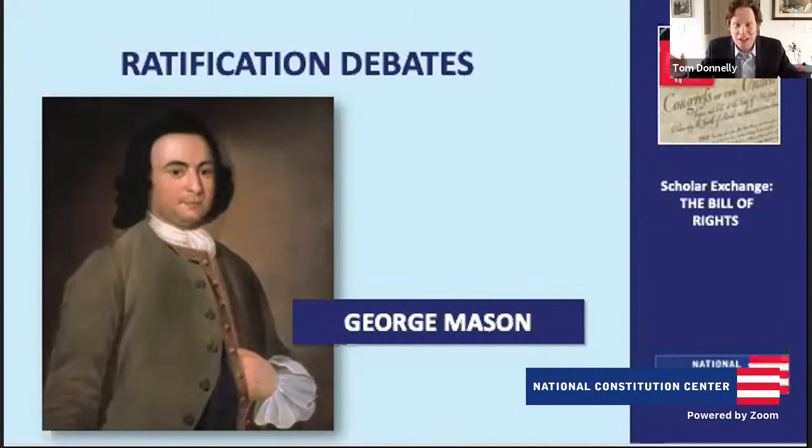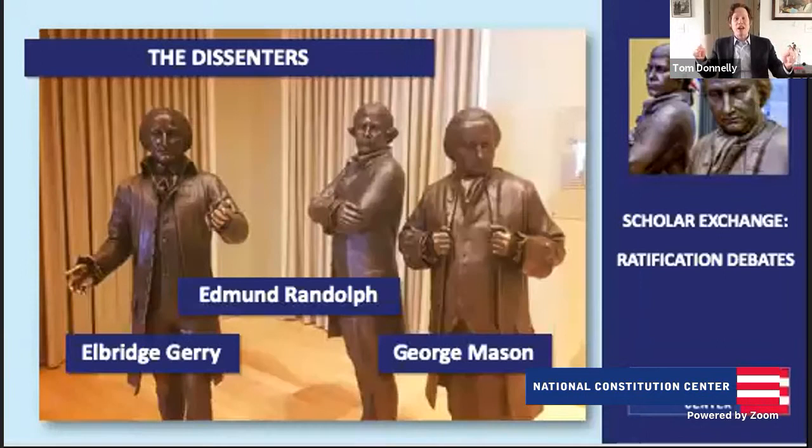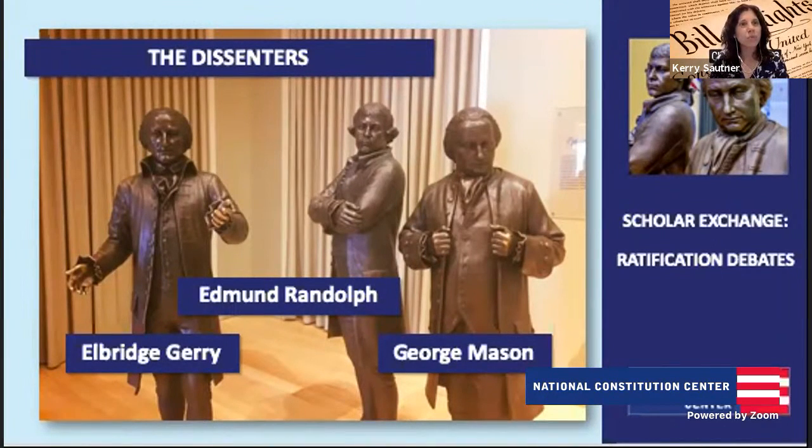And then we have our three dissenters, Kerry: George Mason, Edmund Randolph, and Elbridge Gerry, at the end of the convention saying, no, we're not going to sign this new Constitution, in part because it didn't have a Bill of Rights. Yeah, it's really fascinating to put yourself in the mindset of the founding generation, a country that just fought a war and is going through all this turmoil. Who are they most worried about? They're most worried about this big national government stepping on individual rights. That is the big fear.